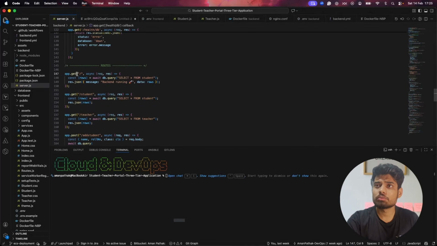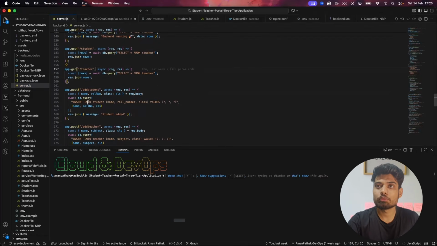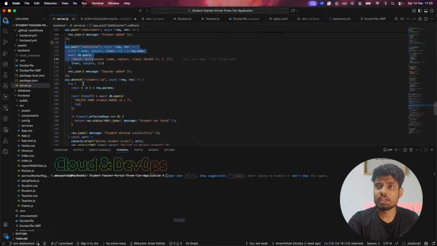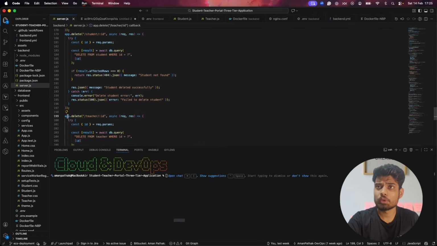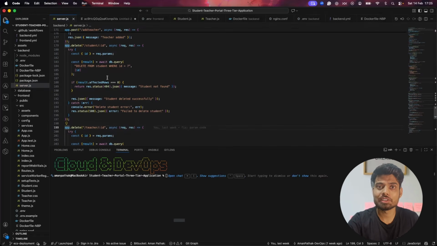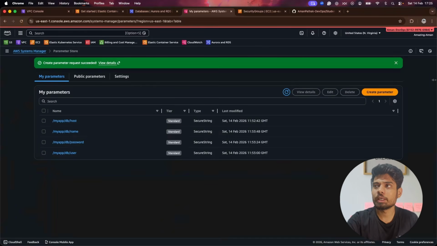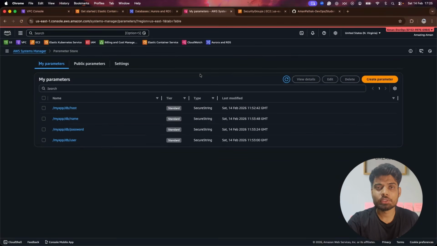After that we have the routes. What are the things it needs to run? Whenever you're accessing slash, it will provide the search results from a student table. Whenever you're doing slash student, it will do the get query for student again. Then for teacher it will do the same thing. For the add operation, it will have add student, add teacher. Then it also has the delete, that will be app dot delete, for both student and teacher. And then it will restart the server. So yeah, that's it about the application. I hope you understand about the backend application, how things will be working for us.